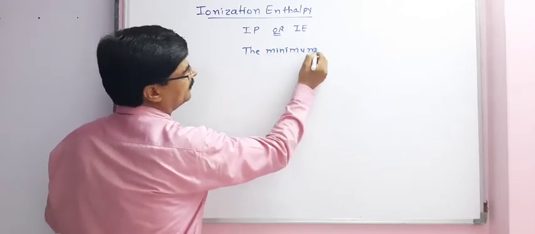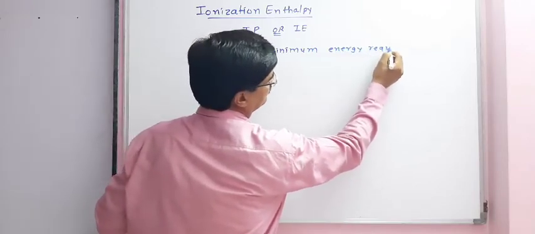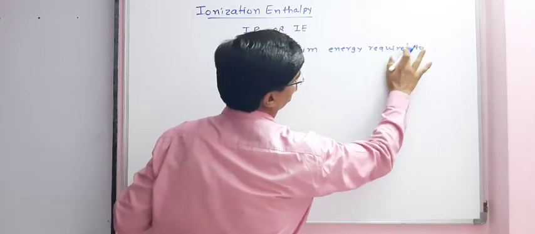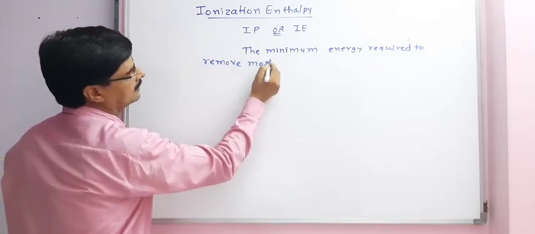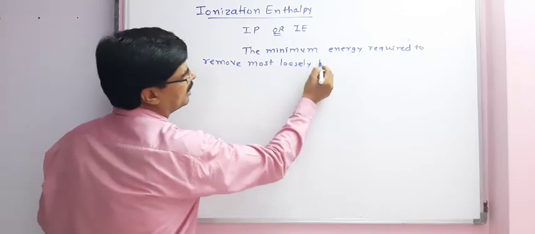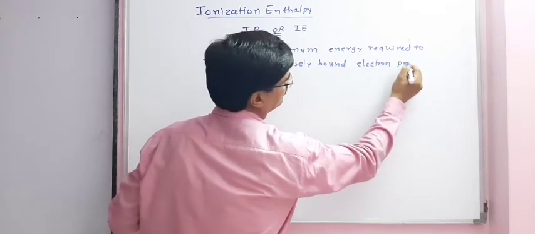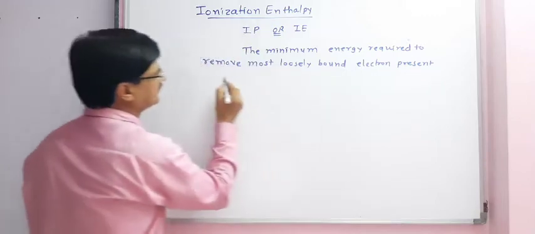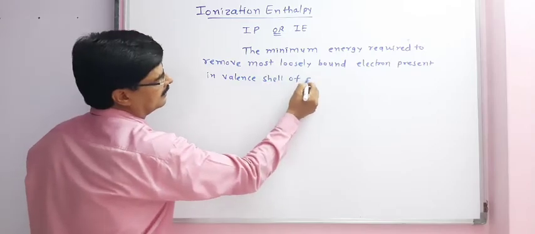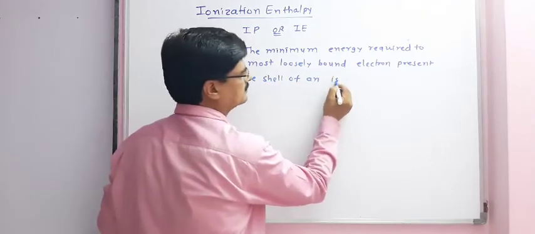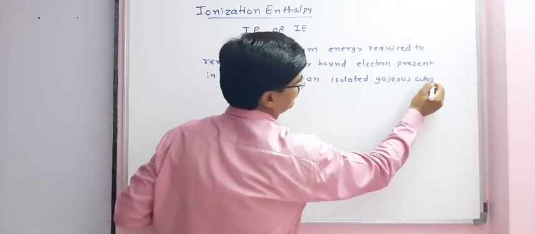The minimum amount of energy required to remove the most loosely bound electron present in valence shell of an isolated gaseous atom.